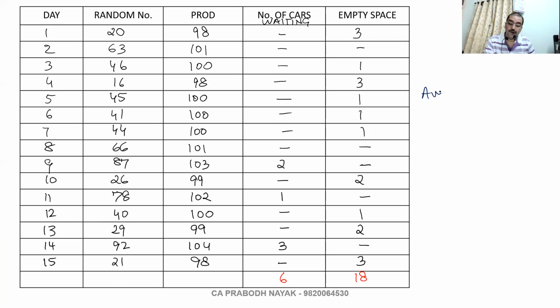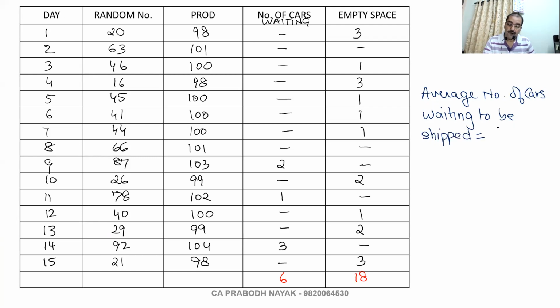So the average number of cars waiting to be shipped is equal to 6 divided by 15. Okay, 0.4 per day.